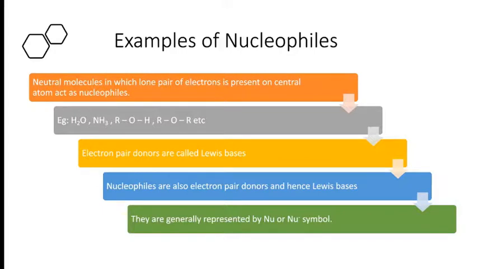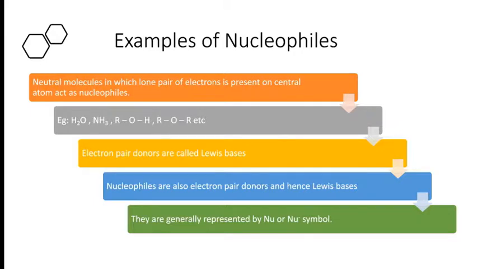So these are all neutral molecules in which the central atom possesses either one or more than one lone pair of electrons. Because of that reason, these molecules act as nucleophiles. So what are all the examples we said? Water molecule, ammonia molecule, alcohols, ethers, etc. They act as nucleophiles, which are neutral molecules with lone pairs of electrons.